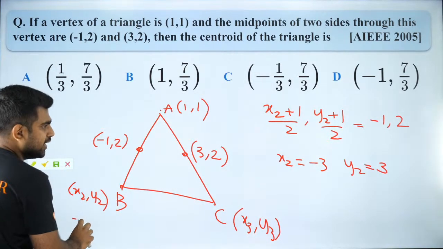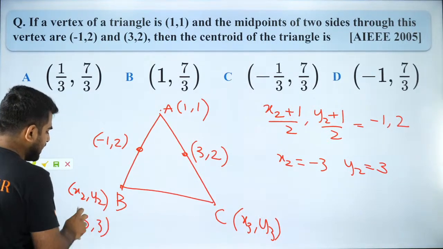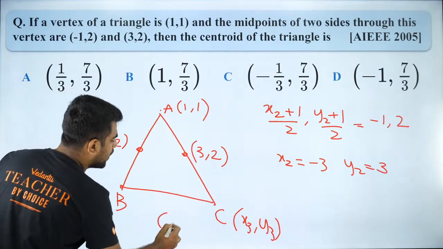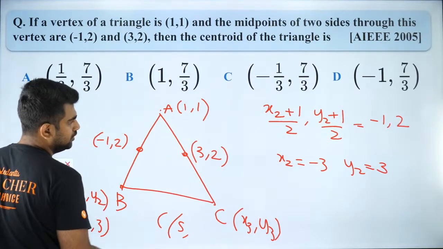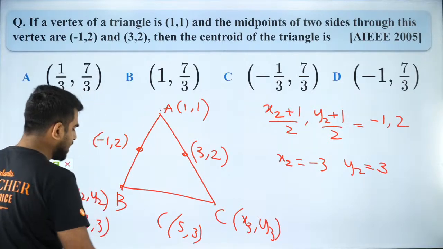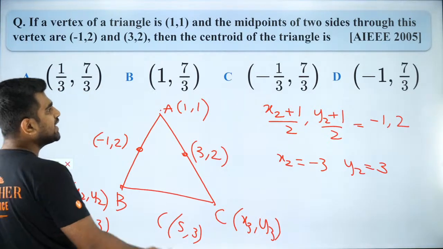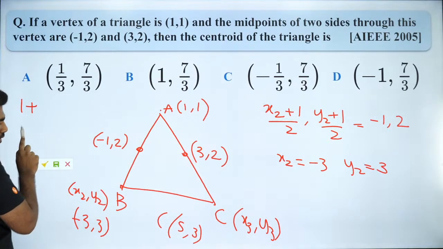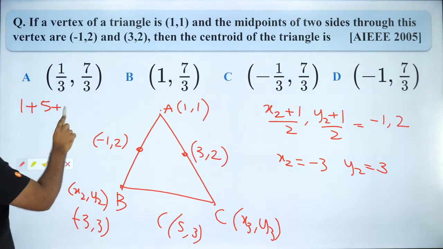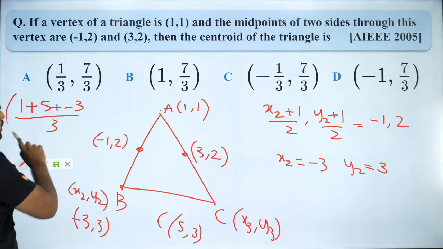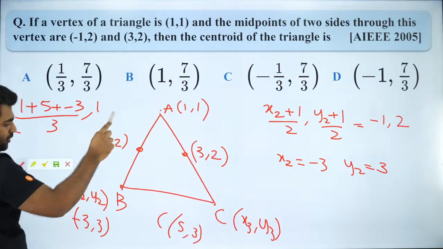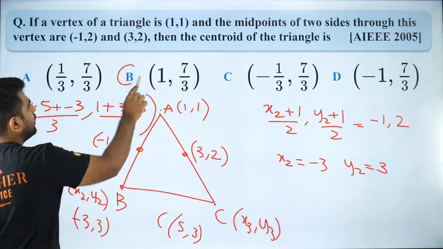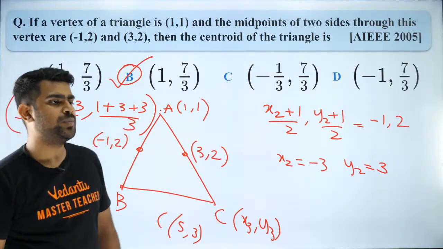Everybody? So this is going to be -3, 3. And similarly, C will be what? Can you guys tell me? C will be equal to 5, 3. Is that right? So now I can figure out what my centroid is. My centroid is (1 plus 5 plus -3) by 3, (1 plus 3 plus 3) by 3. So that is going to be option B, and that is my answer.